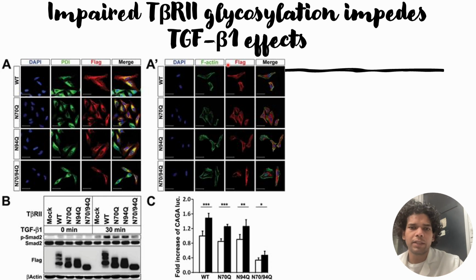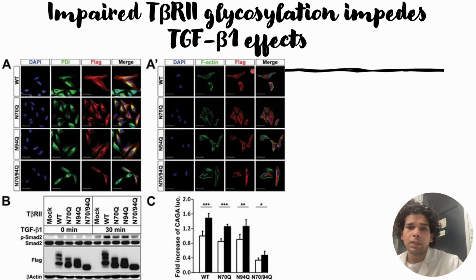In the previous video, we have seen that there are two N-glycosylation sites in the T-beta receptor extracellular region, and when researchers mutated those two glycosylation sites, the T-beta receptors formed had a size similar to the case where T-beta receptor 2 is treated with PNGaseF, indicating that T-beta receptor 2 is non-glycosylated when the two extracellular region sites are mutated. So those two sites play an important role in the glycosylation of T-beta receptor 2.